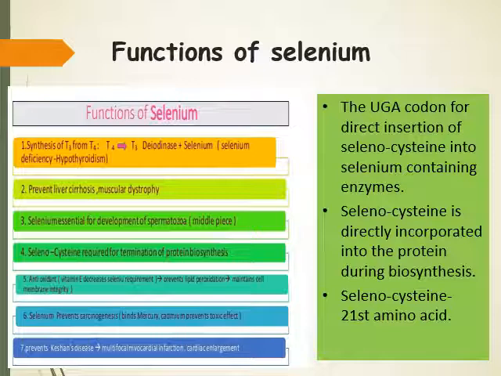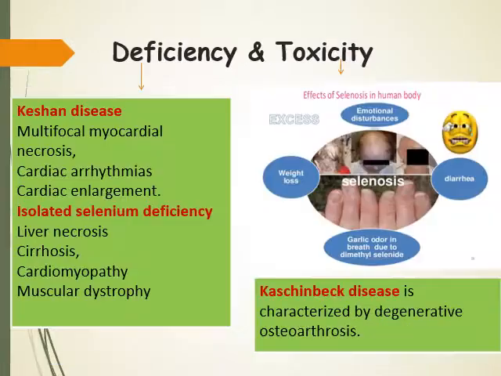And regarding selenocysteine, the UGA codon directs insertion of selenocysteine into selenium containing enzymes. So selenocysteine is directly incorporated in the protein during biosynthesis, and it has a role in termination of protein biosynthesis, which is the 21st amino acid.